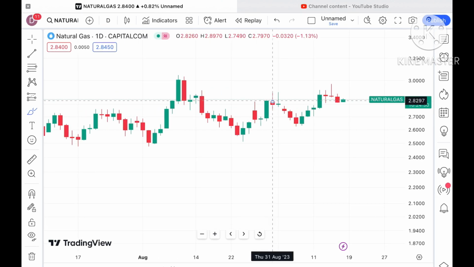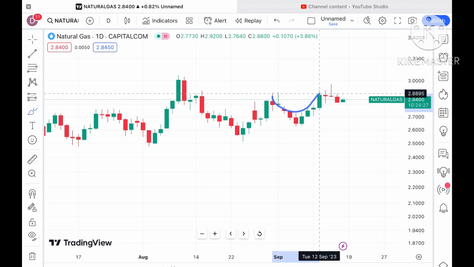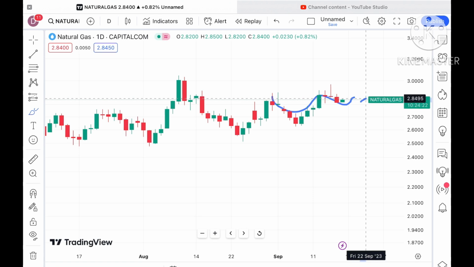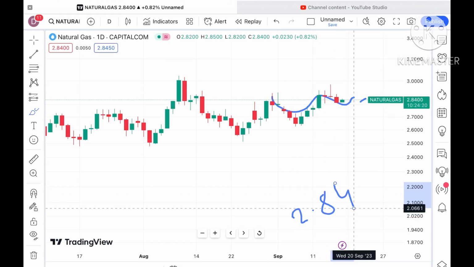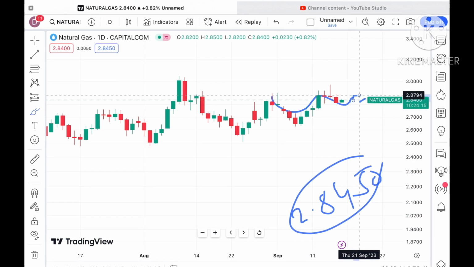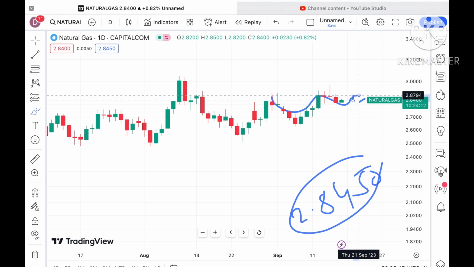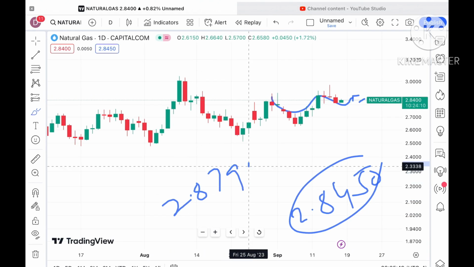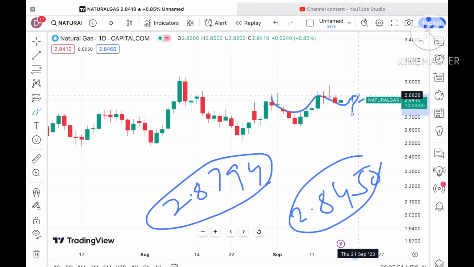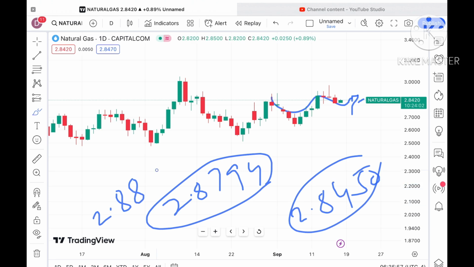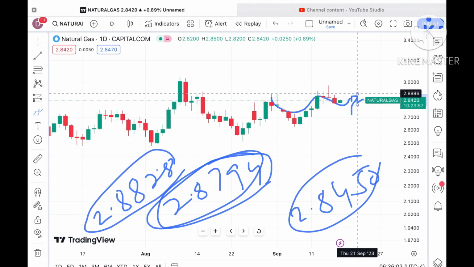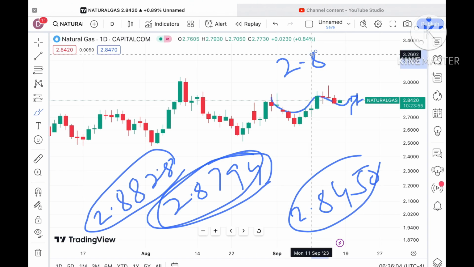There is a clear pattern forming since 2 weeks. It shows that the price can go further upside, and chances of touching a level of around $2.8450 are there. If the price sustains above this level, it will cross it and chances of going towards a level of 2.8794 are there. If the price sustains above this level, a probability of going further high can be seen, and then it will touch a level of $2.8828. If the price sustains above this level, a probability of crossing a level of 2.8996 is there.